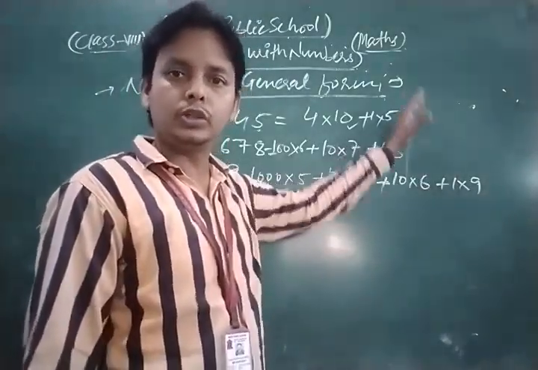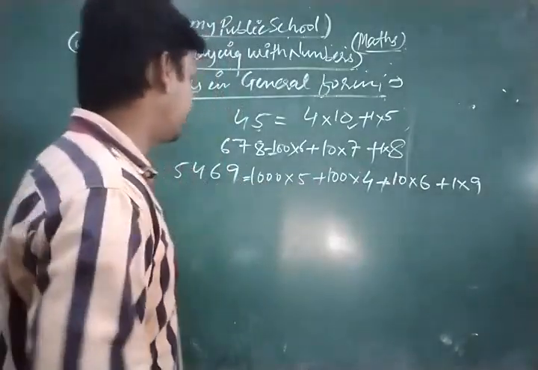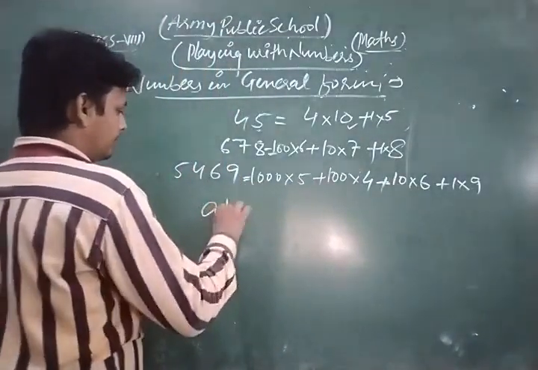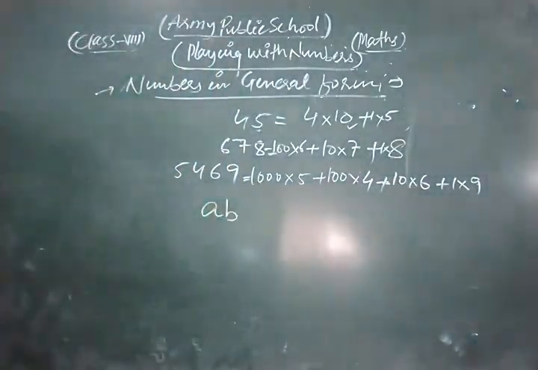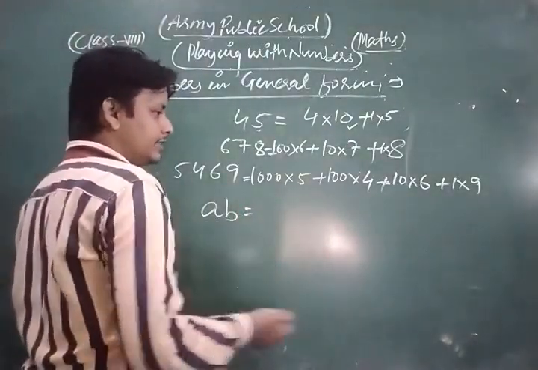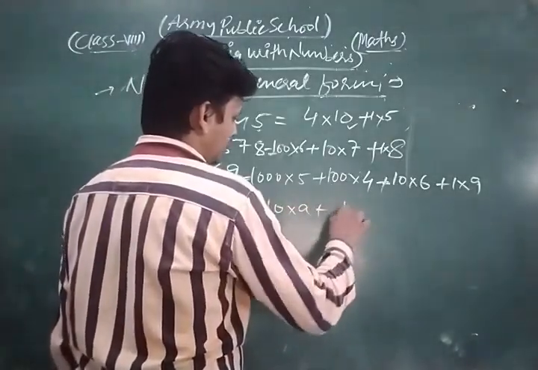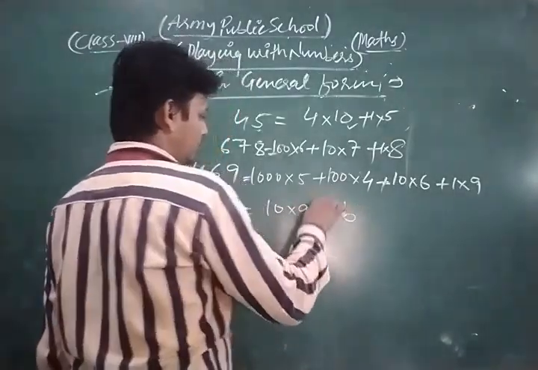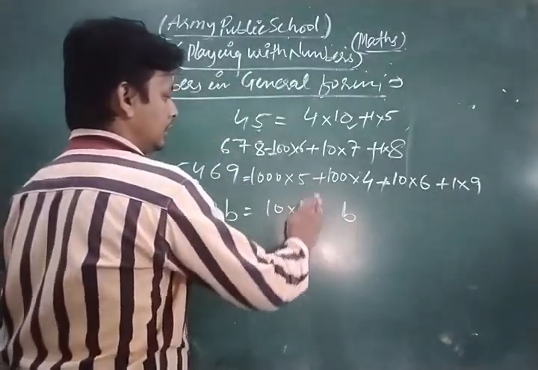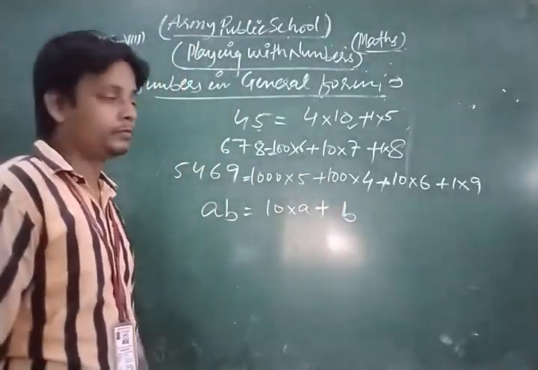So according to that rule, that concept, if we have any number AB, then its generalized form we can write as 10 into A plus 1 into B, that is 10A plus B. 10A plus B is the generalized form of the given number.